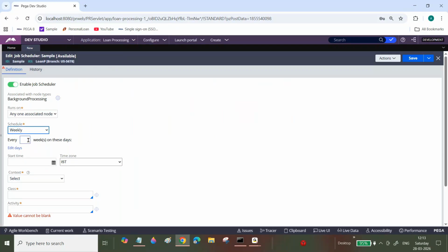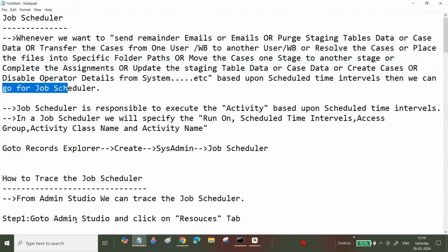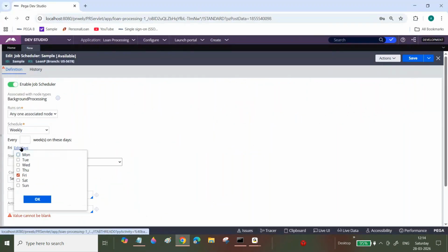Now you can select the weekly. Every week, now what days you want to execute? Every Monday and Thursday I want to execute my job scheduler activity. Or whatever activity I am calling, I want to execute that activity only Saturday and Sunday at this particular time. We can specify like that. Now I want to execute my job scheduler only Friday, you can select this one. On a weekly basis, we can run the job scheduler activities.